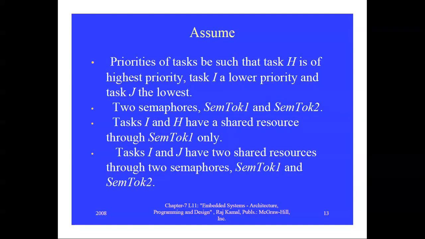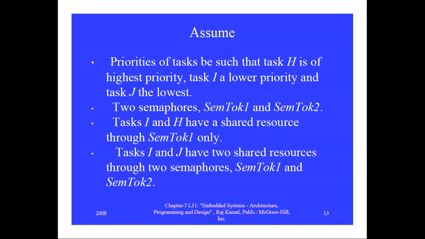Next we assume the tasks H, I, J. H has the highest priority, I the lower priority, and J the lowest priority. And we consider two semaphores, semtalk 1 and semtalk 2.